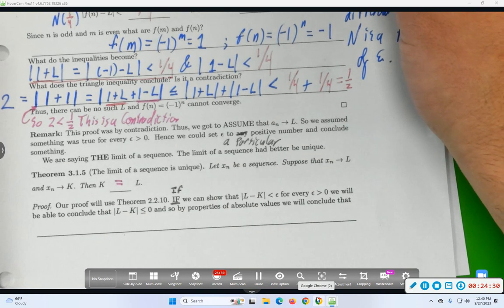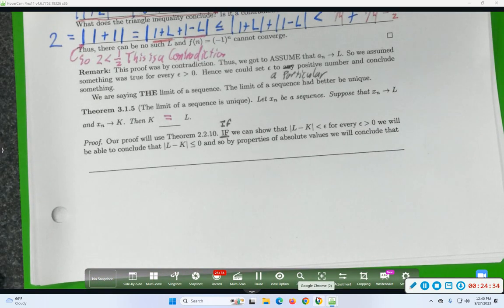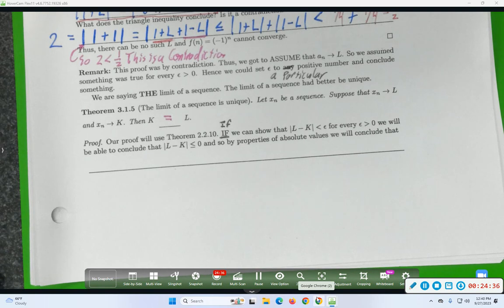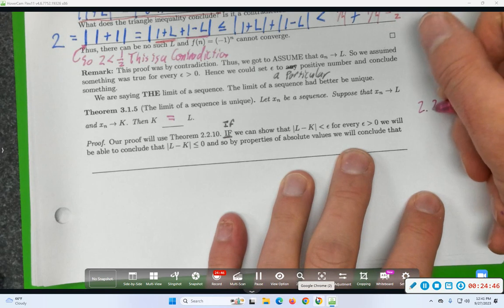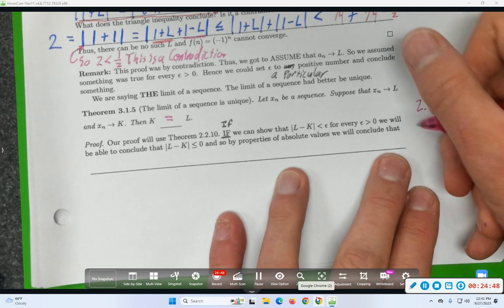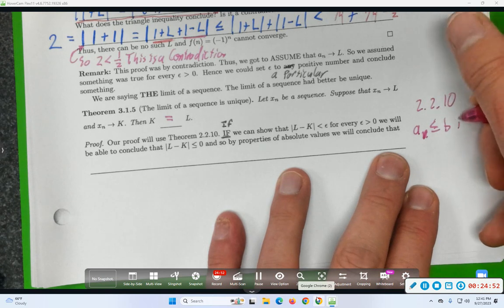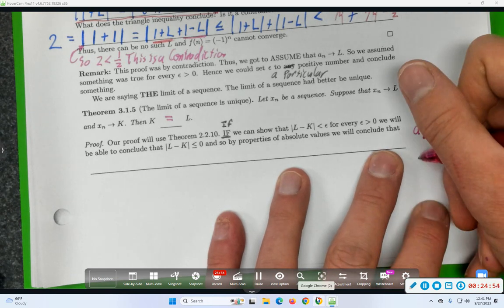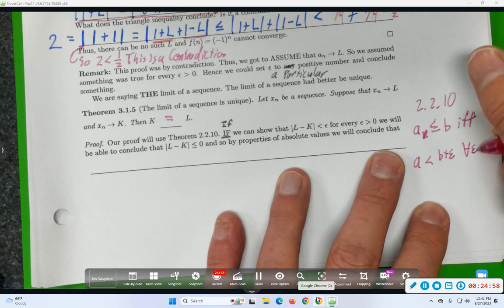Well, let's try to use this. So, our proof is going to appeal to the theorem that you proved in the inequalities packet that I said was a super important property of inequalities. And I'm not going to have you look it up. I'll just remind you what it says. So 2.2.10 was the thing that said A is less than or equal to B if and only if A is less than B plus epsilon for all epsilon bigger than 0.